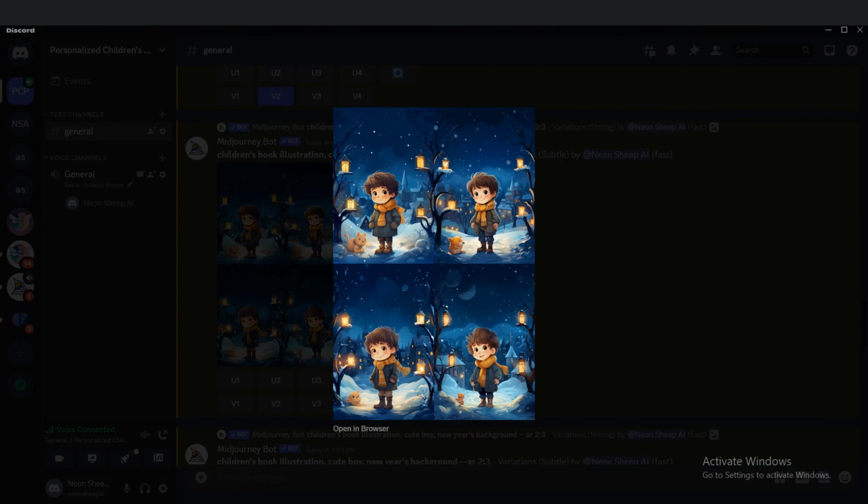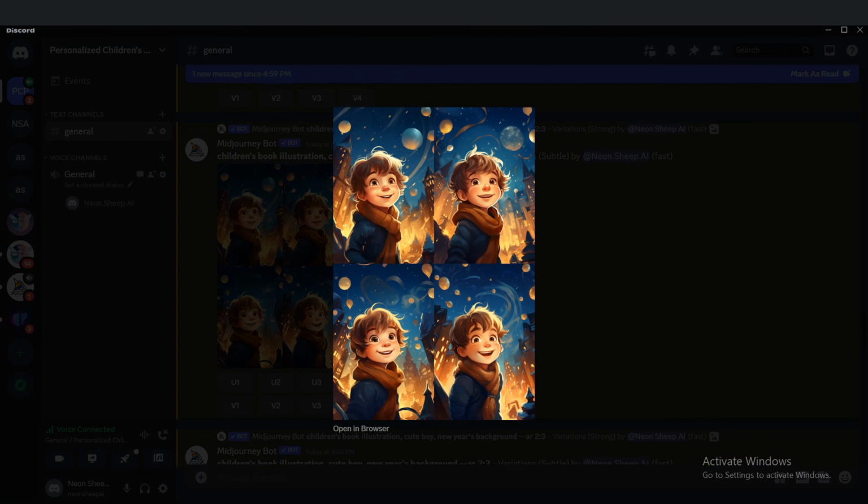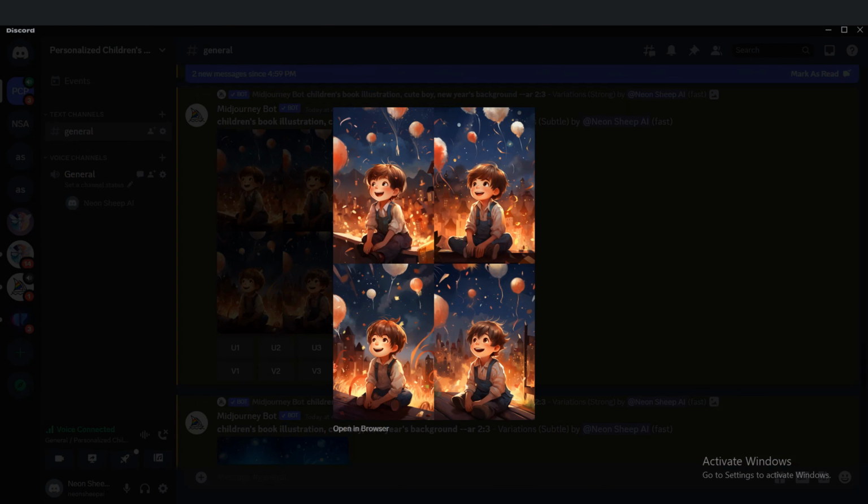These are the results. The variations are much smaller than the previous time when I was working with the high variation mode. They mainly differ in some details, while the composition is almost the same on all of them. Now, I will choose one illustration from each group, which will be the final version. I have chosen the second illustration and clicked on U2 to upscale it. Then U4. Then U2.